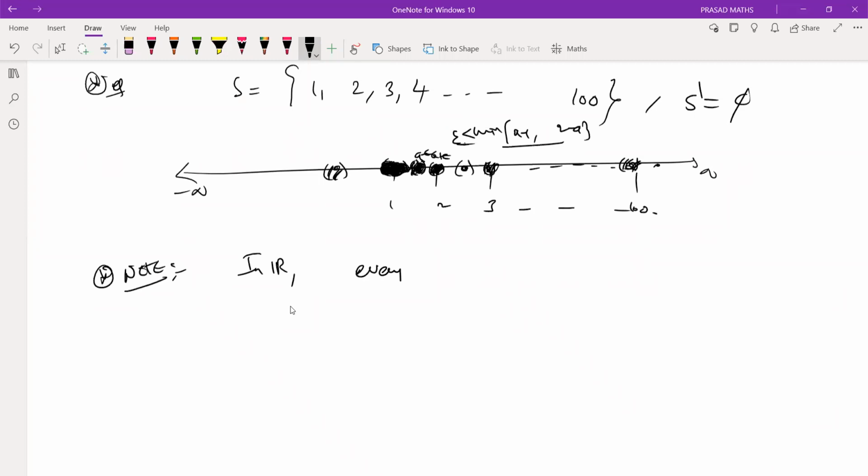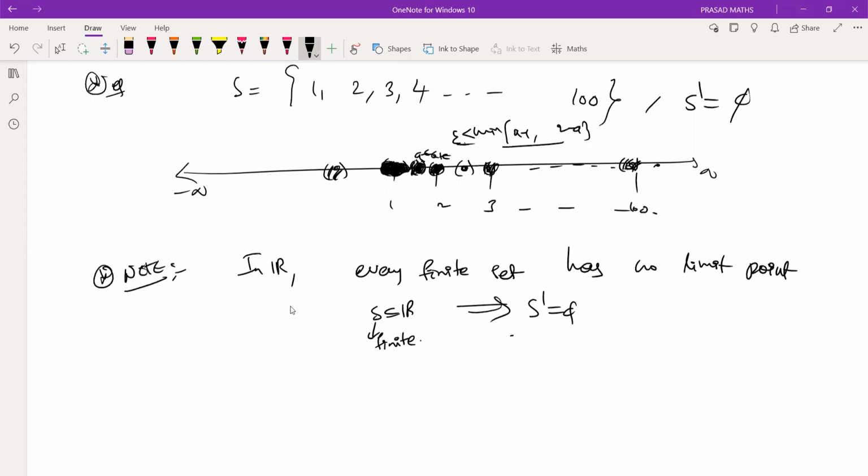Every finite set has no limit points because R is a Hausdorff space, a T2 space. So once you are given a finite set and asked to compute the limit points, definitely the derived set is the empty set. Any finite set that you take with respect to R, with respect to the usual metric, automatically doesn't have limit points.